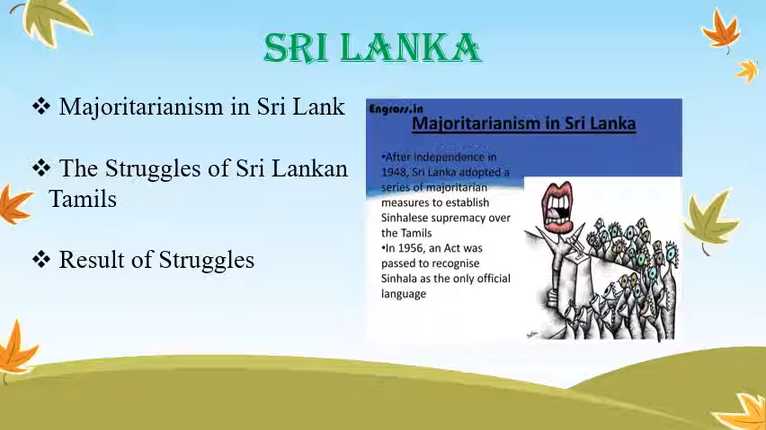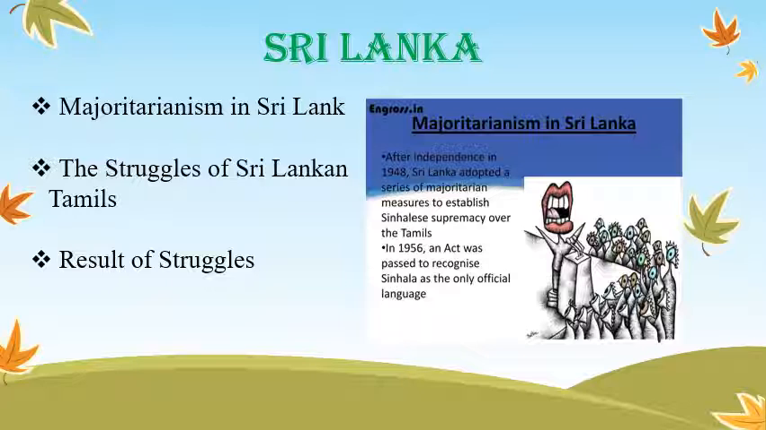Then by the 1980s, several political organizations like LTTE, that means Liberation Tigers of Tamil Eelam, were formed for what purpose? For demanding an independent Tamil Eelam. That means for demanding an independent Tamil state in the northern and eastern part of Sri Lanka. The conflict between the two communities, the Sinhala and Tamil, soon turned into a civil war.